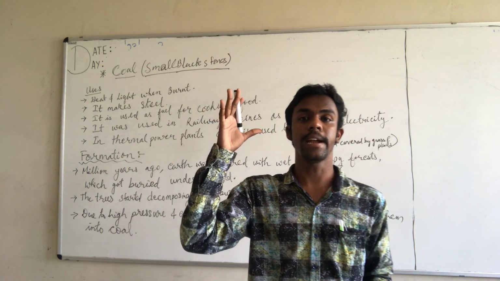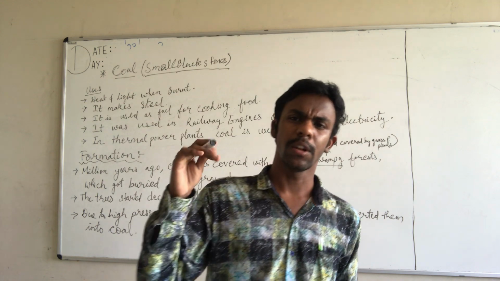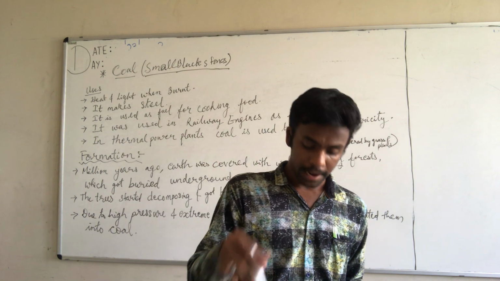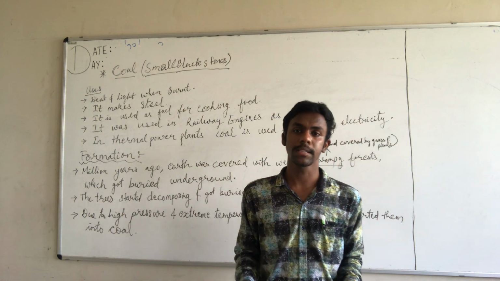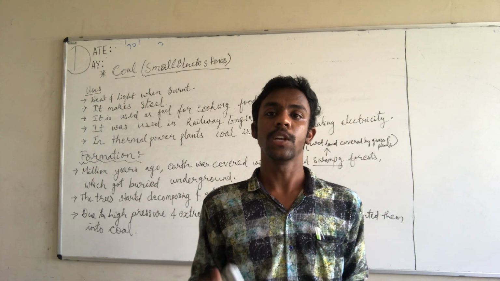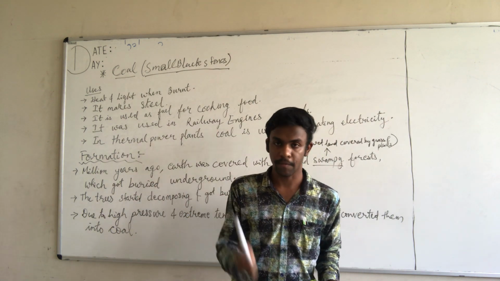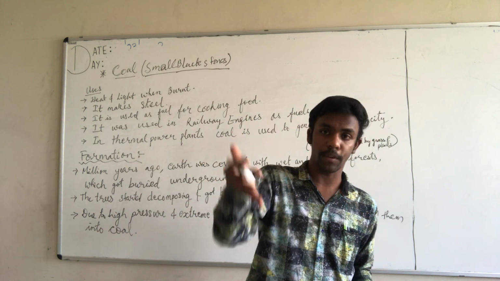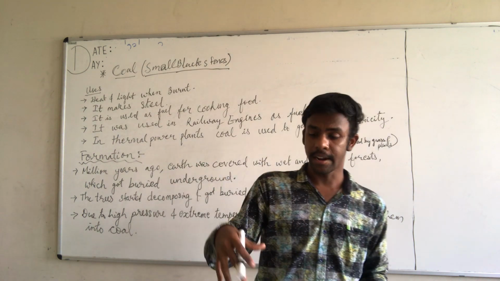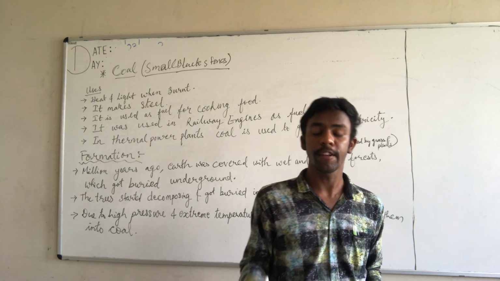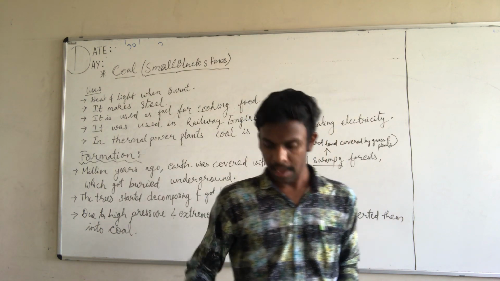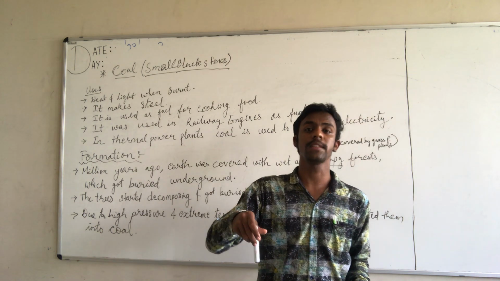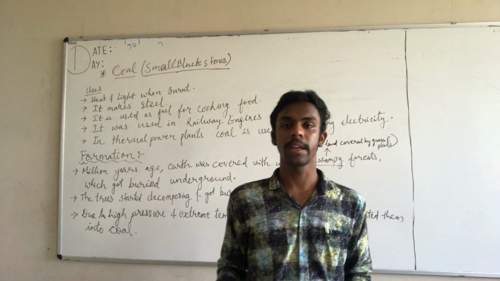These trees and plants got dead under the surface of the earth, millions of years ago. And due to natural calamities such as volcano eruptions as well as floods, the pressure rose on the surface of the earth, and with the absence of air, the trees got dead and buried under the earth surface. They were totally dead.